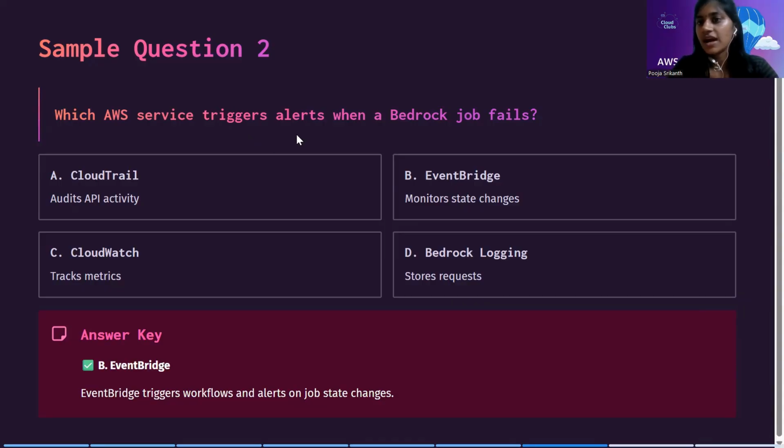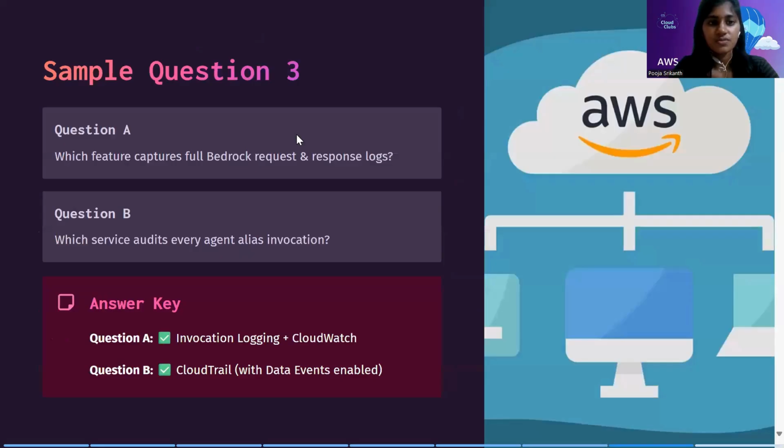Moving on to the final sample question. When you come across this in an examination, it would be like match the following. But here I've only focused on the keywords that will help you to link or connect between those services. So which feature captures full Bedrock request and response logs?